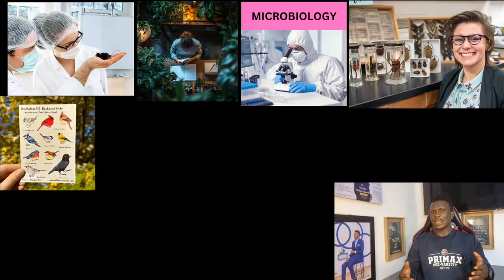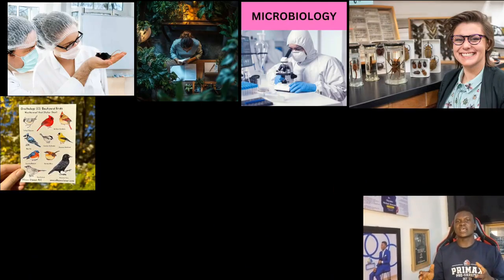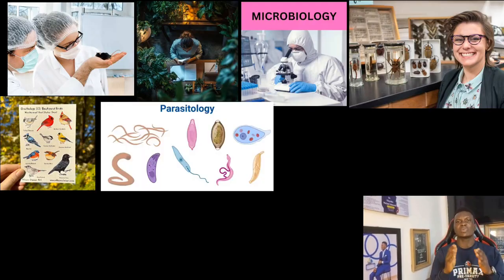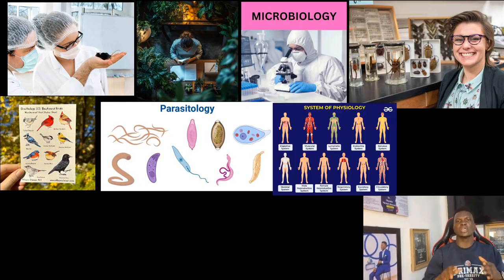Or are you the type that likes birds? You like to see the way birds fly? You want to select some birds and study them, then you need to study what we call ornithology. So ornithology is the study of birds. Then when you're talking about parasitology, parasitology is the study of parasites. If you want to know how your body functions, then you are studying physiology. So that is called physiology. Physiology is the study of how the body functions.